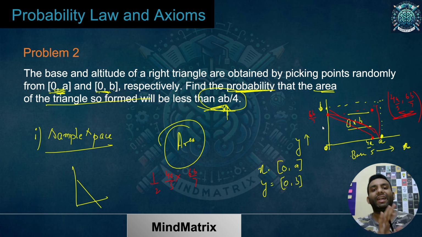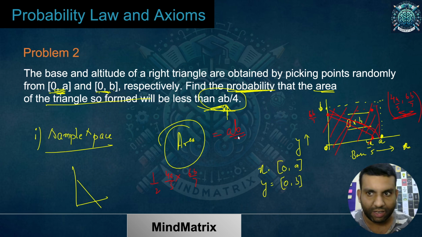I hope the idea is clear till this point for the sample space. So what would be my sample space? The sample space would be nothing but the area of coordinates possible, the area of this complete region. What is that? That is nothing but AB. I hope the idea is clear till this point.